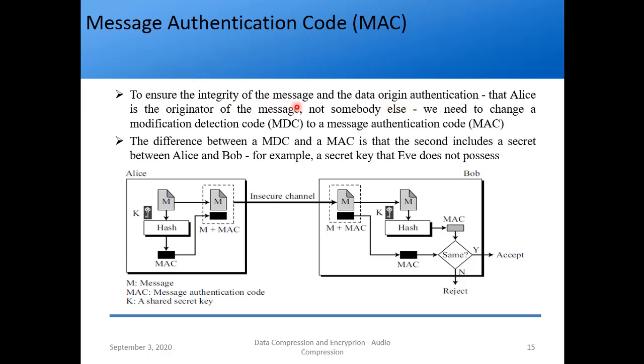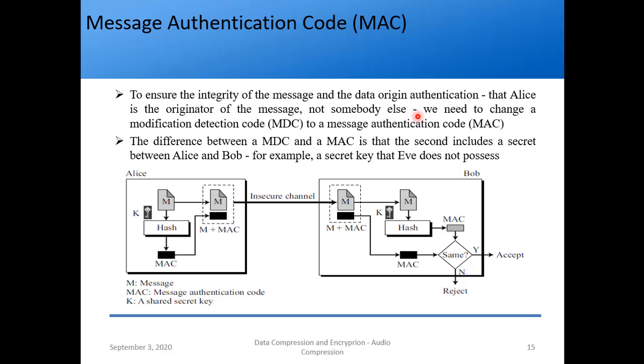So, to ensure the integrity of the message and the data origin authentication. Now what is data origin authentication? The place from which the data originated. So Alice is the originator of the message, not somebody else. So this is data origin authentication. So what we need to do to ensure the integrity of the message is change a modification detection code to a message authentication code.